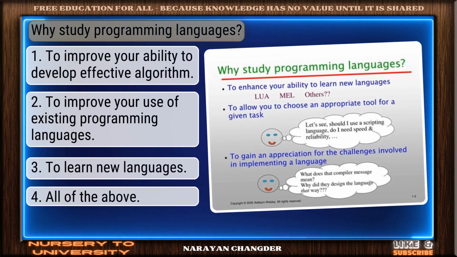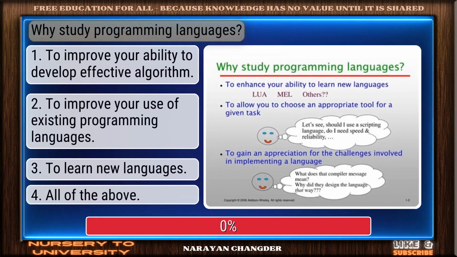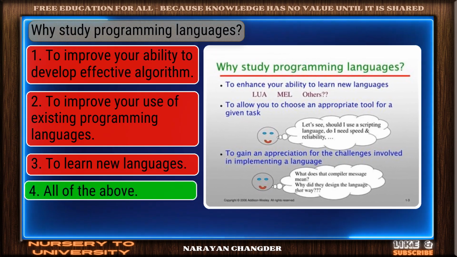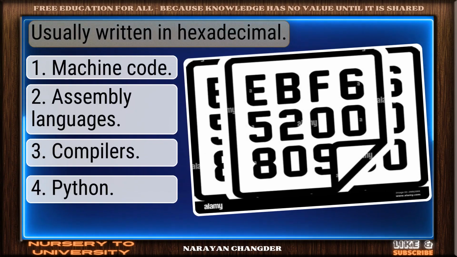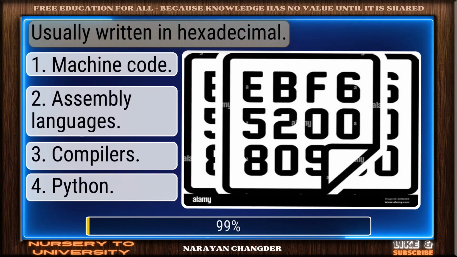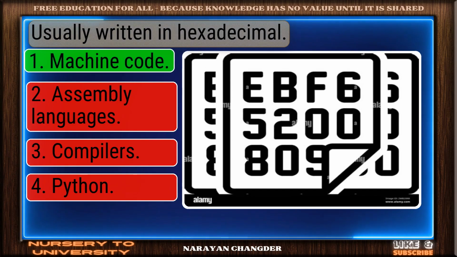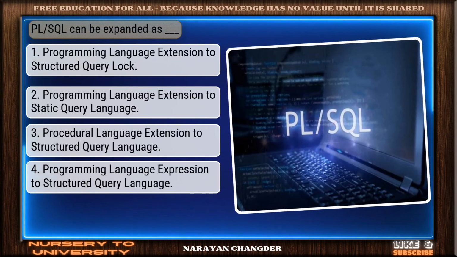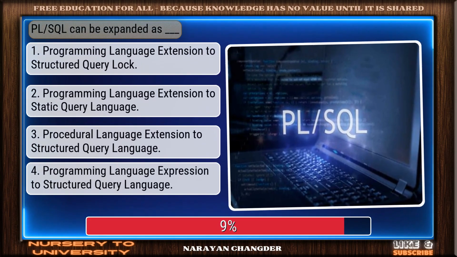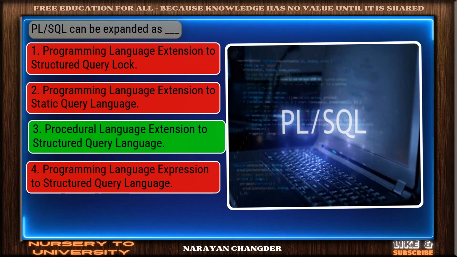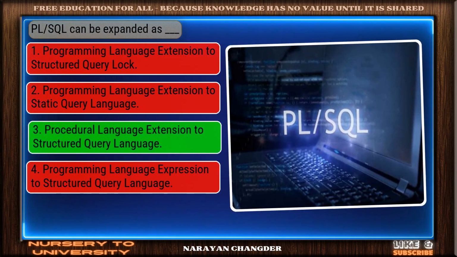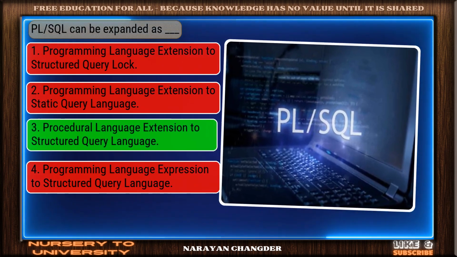Question number 57. Why study programming languages? Bravo. All of the above is the answer. Question number 58. Usually written in hexadecimal. Well reasoned. Machine code is the correct choice. Question number 59. PL/SQL can be expanded as dash. Well done. Procedural language extension to structured query language is the right choice.